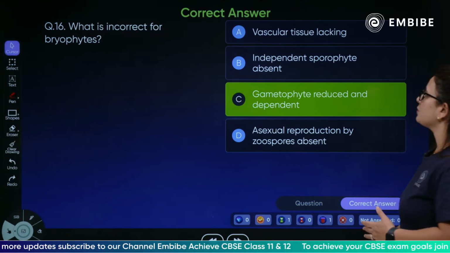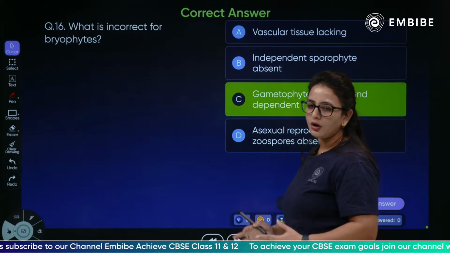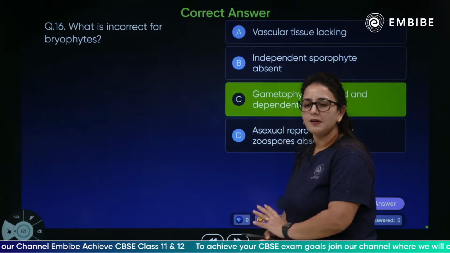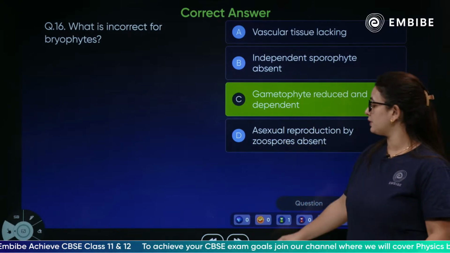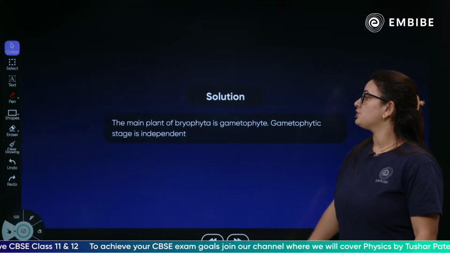The gametophyte reduced and dependent. This is not a correct statement for the bryophytes, that the gametophyte is absolutely dominant over the sporophyte.